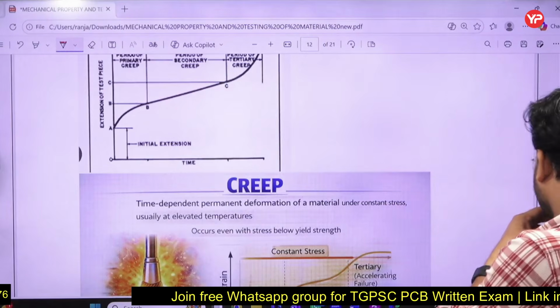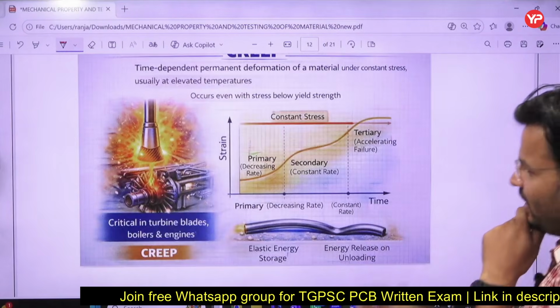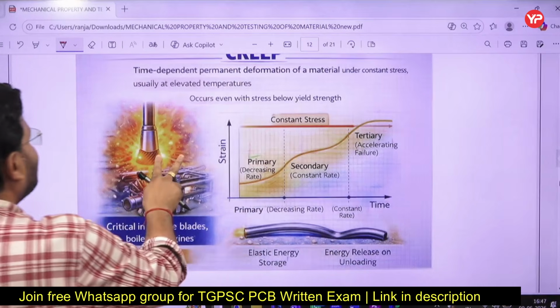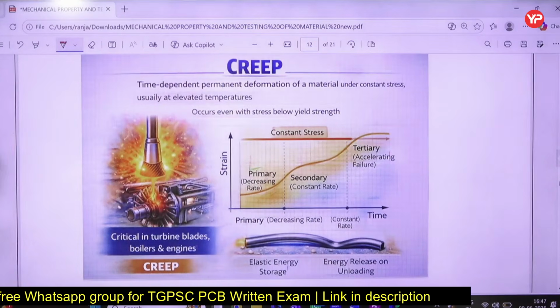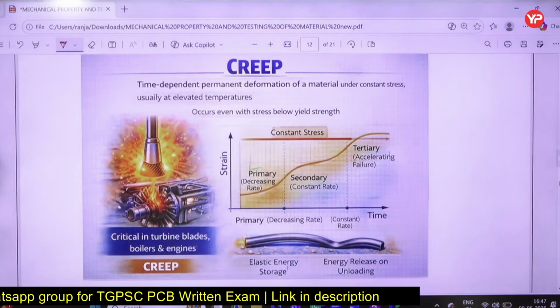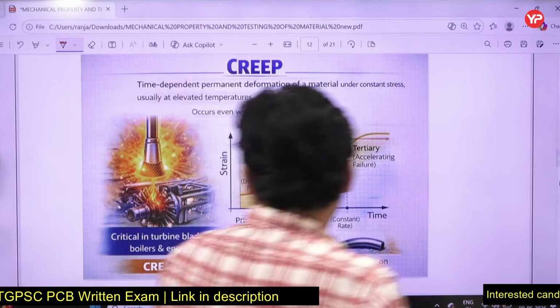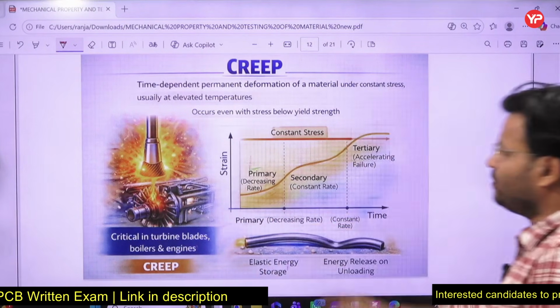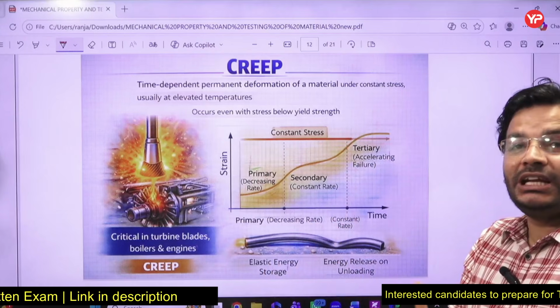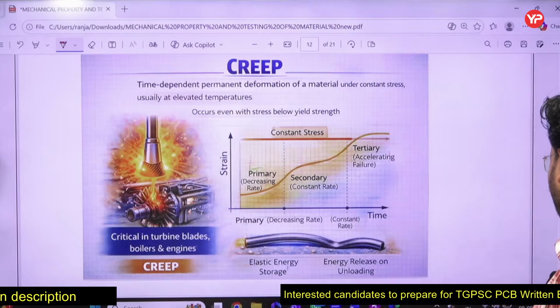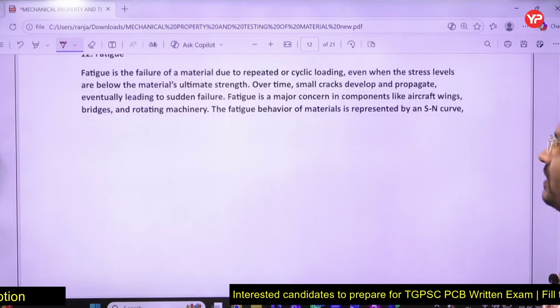Here you can see the diagram, clearly visible to all of you. This is your creep. Time dependent permanent deformation of a material under constant stress, usually at an elevated temperature, clearly mentioned there, right? It occurs even when the stress is below the yield point, even when the load is below the yield point, still we will get permanent deformation. But yes, over a long period of time.